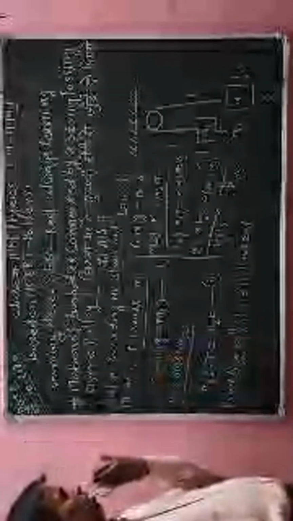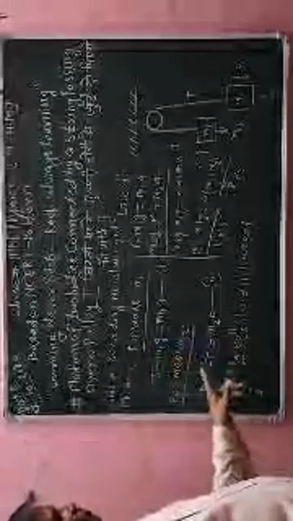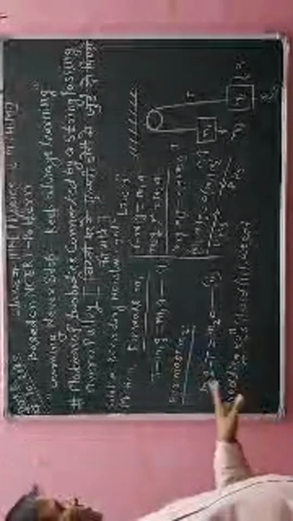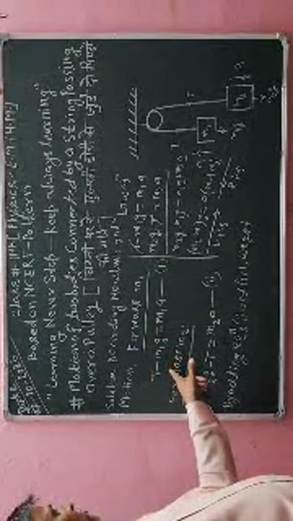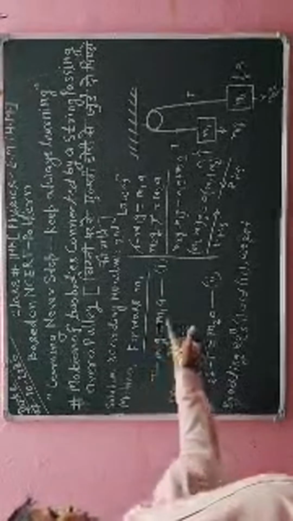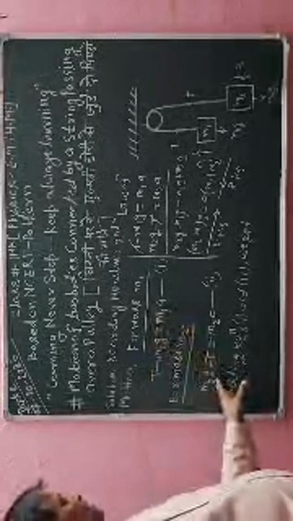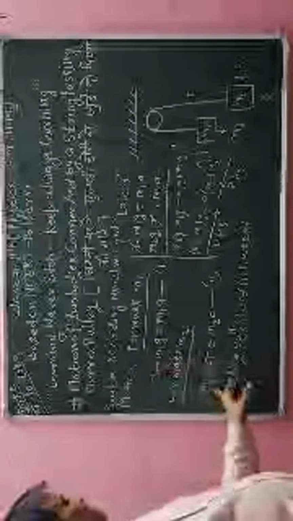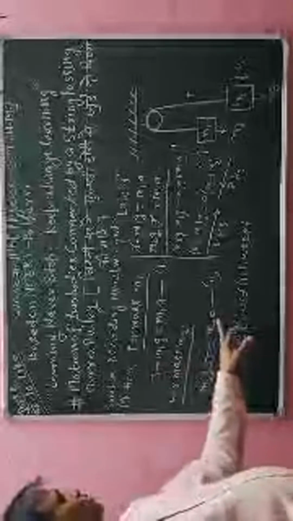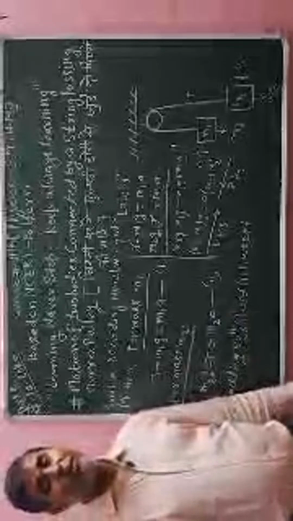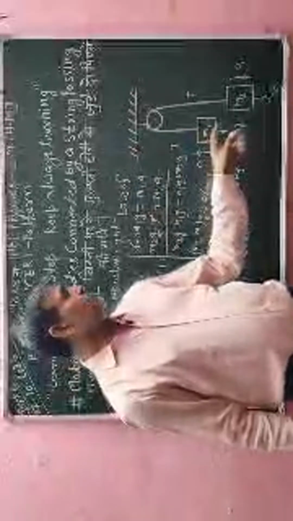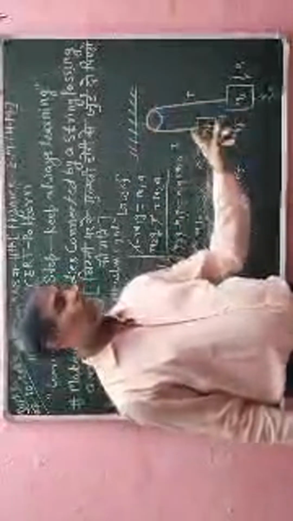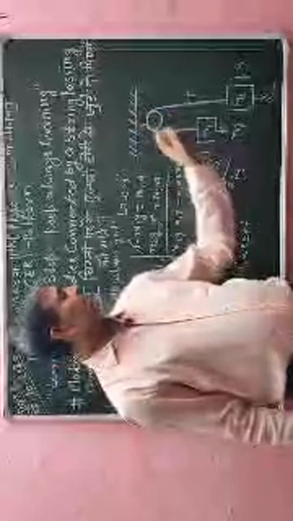Okay, now equation number 1 and equation number 2 I have to save for further revision. Equation number 1 for mass m1, according to Newton's second law of motion, is T minus m1g equal to m1a, and similarly for mass 2, m2g minus T equal to m2a. I have written all this according to Newton's second law of motion, because two objects are connected with a string, and that string is passing over the pulley.